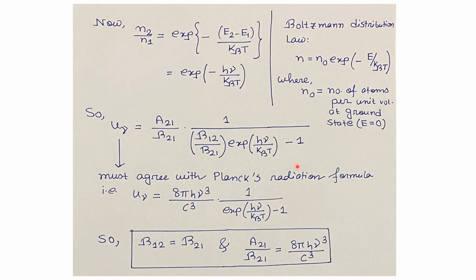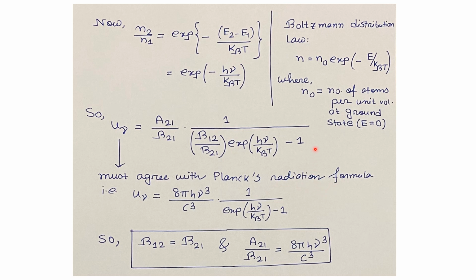Again, we know Planck's radiation formula is given by U nu equals 8 pi h nu cube divided by c cube times 1 by exponential of h nu by kBT minus 1. So this relation which we have obtained for the case of laser must agree with Planck's radiation formula.